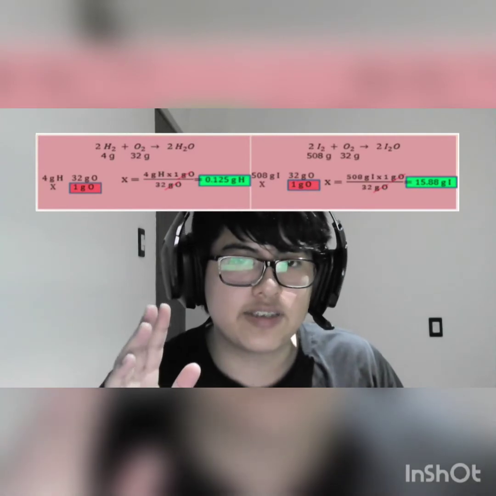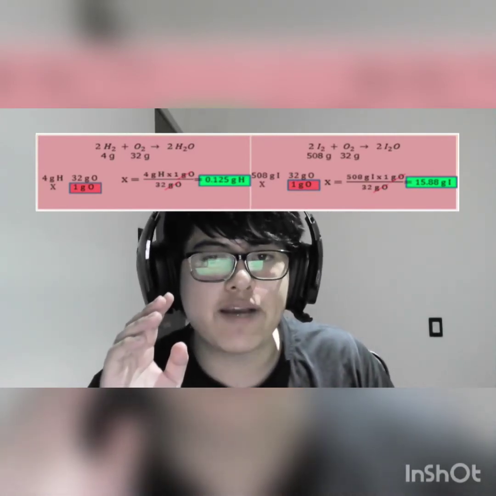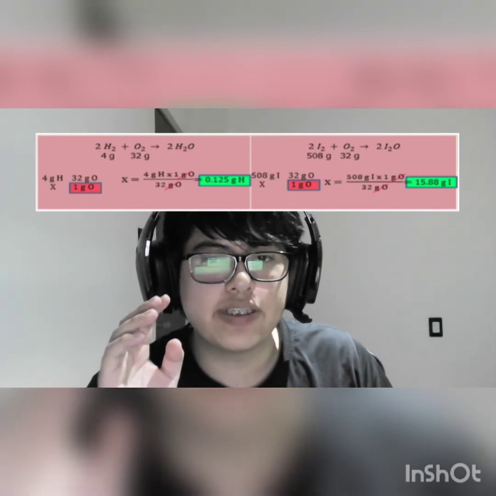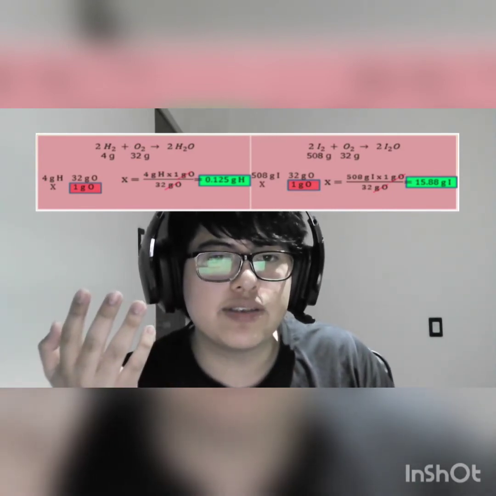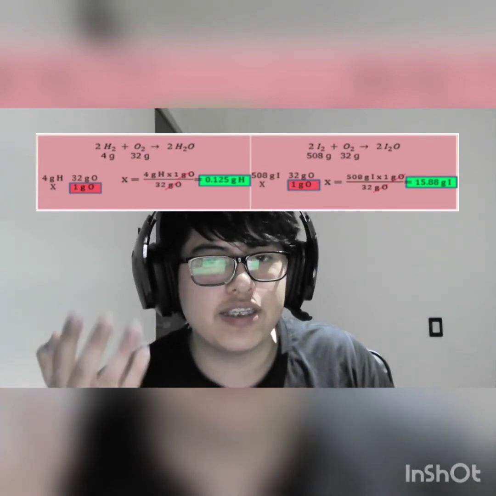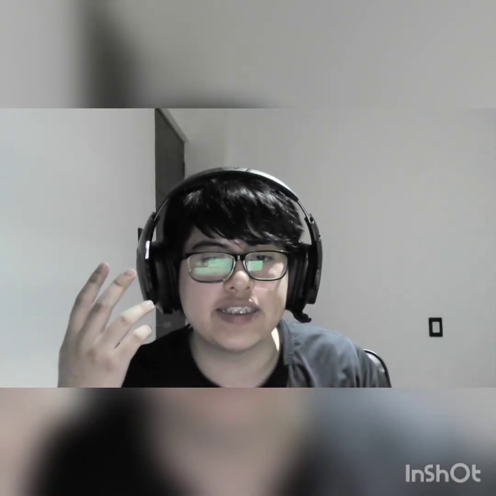In conclusion, with the same weight of oxygen, we can combine 0.125 and 50.88. Here we establish the relation between the grams of hydrogen and iodine. This relation must be conserved when the hydrogen and the iodine combine to form hydrogen iodide.